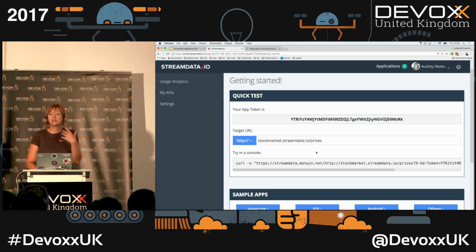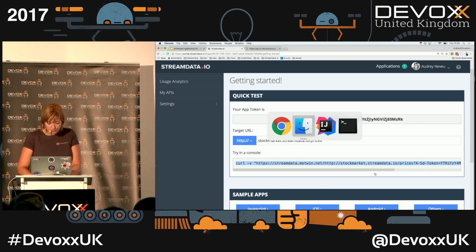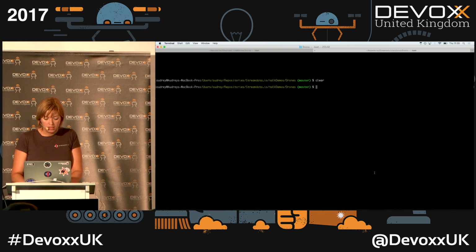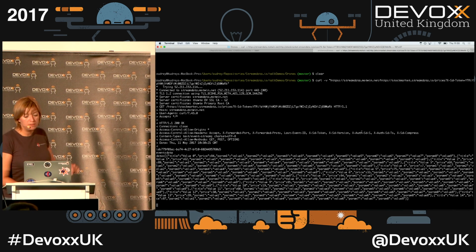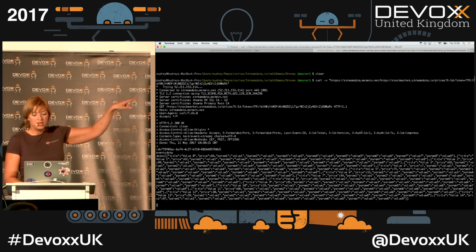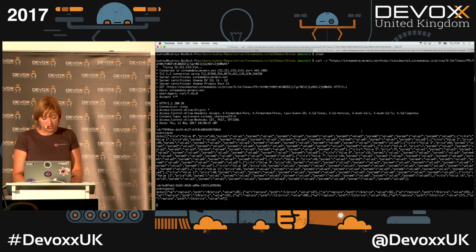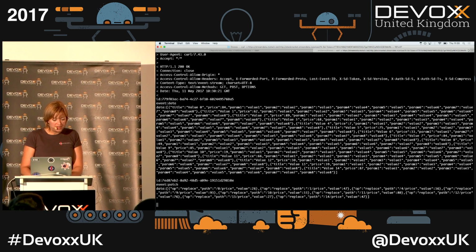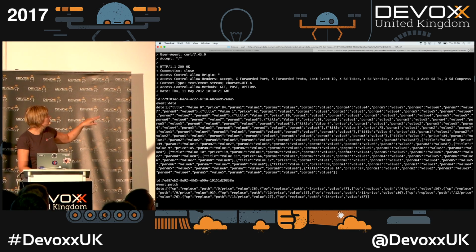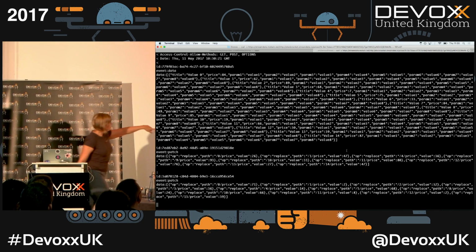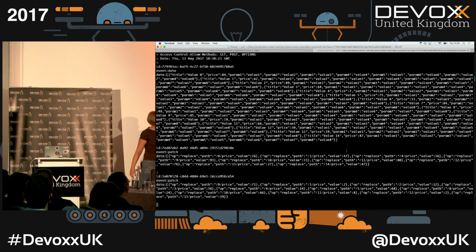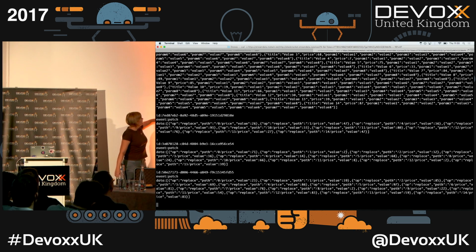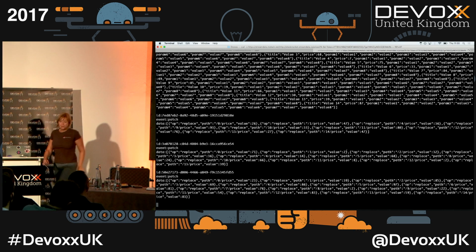It emulates a stock market API. And I'm going to copy paste this command to see what it looks like. So it's simply the URL of the proxy, then the URL of the API, and my token at the end. And here, I've received my first snapshot of data. And then I received a patch, so it's an event of type patch, and in the JSON patch format.